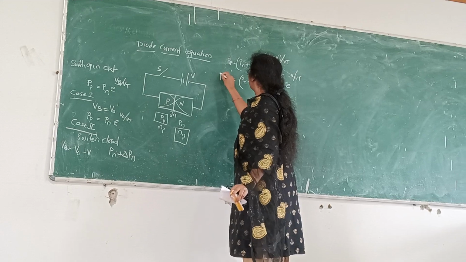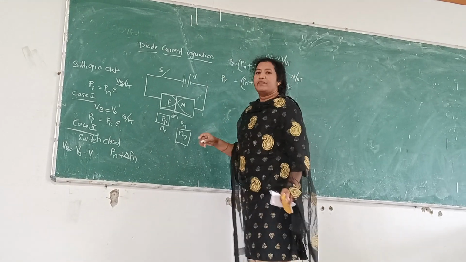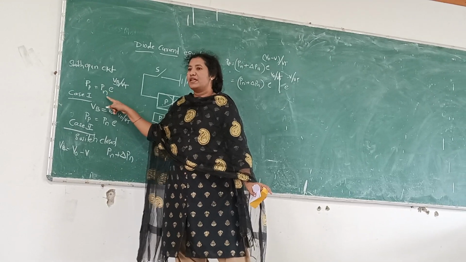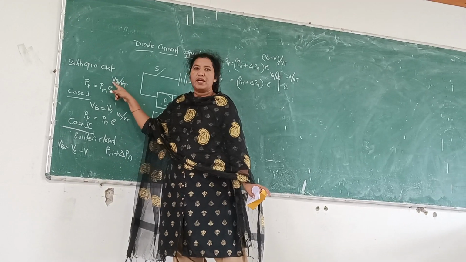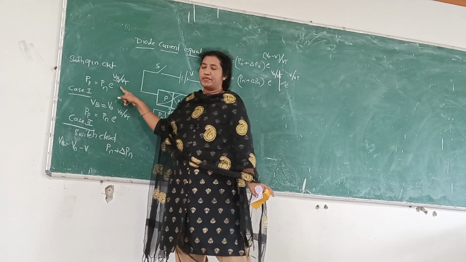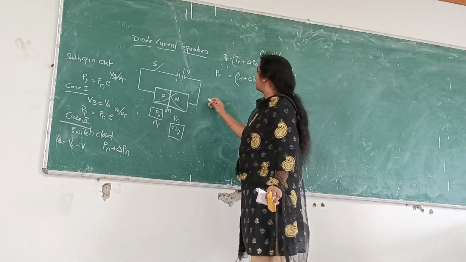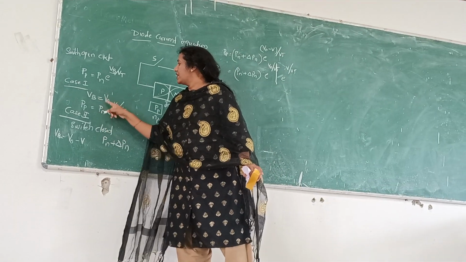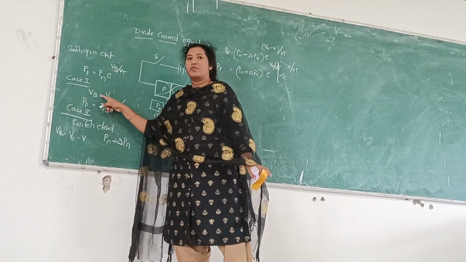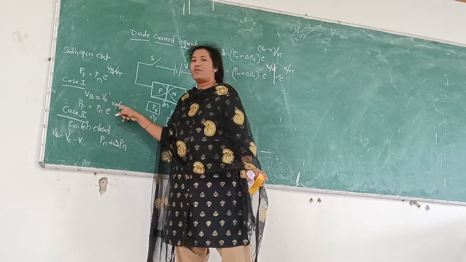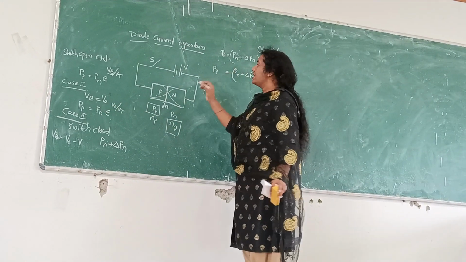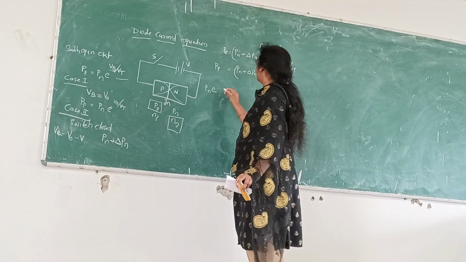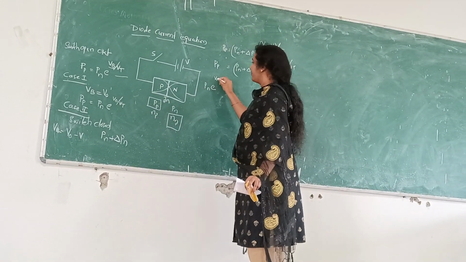On this side we have holes in P side. We know this expression: holes in P side can be written as holes in N side exponentially varying with respect to the barrier potential by the volt equivalent temperature. So we will write this expression Pp means Pn into e power... What is the expression when the barrier voltage is in open condition? It is e power V naught by Vt. We will not write the standard expression; we will write the first initial condition. So it is e power V naught by Vt